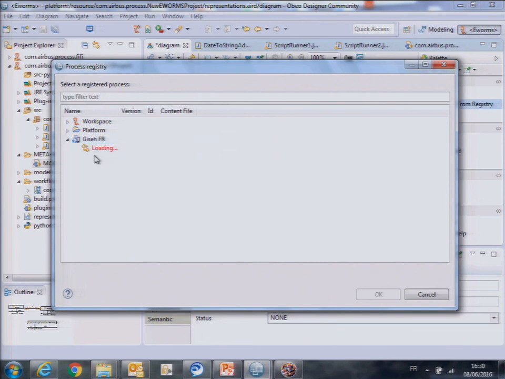So I'm going to extend, but it's not going to work. Because here, what he's doing is contacting the remote installation through the network, and asking it to give back all the workflows in terms of XML, and all the extensions of the extension points, so that you can reuse them.